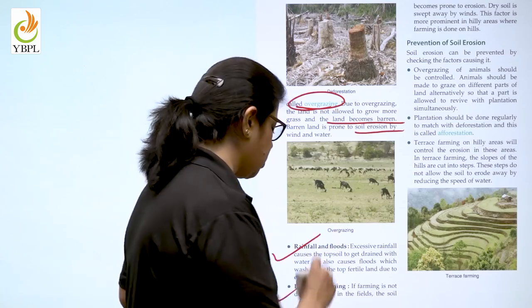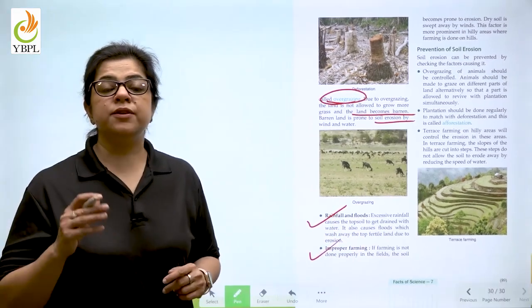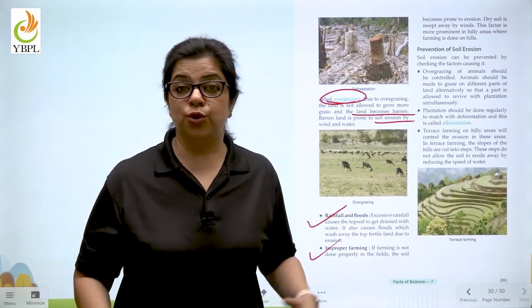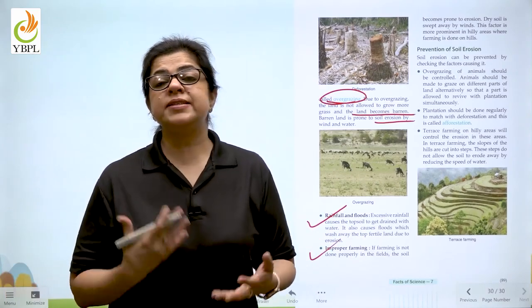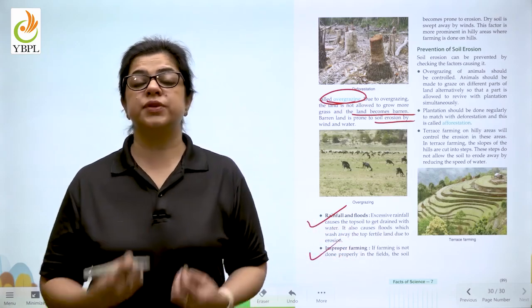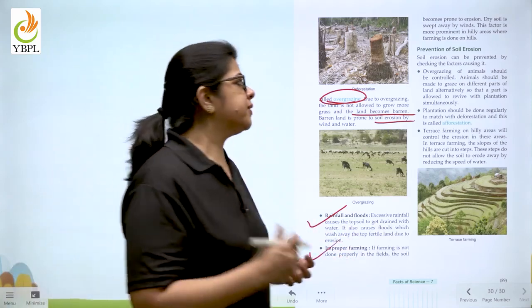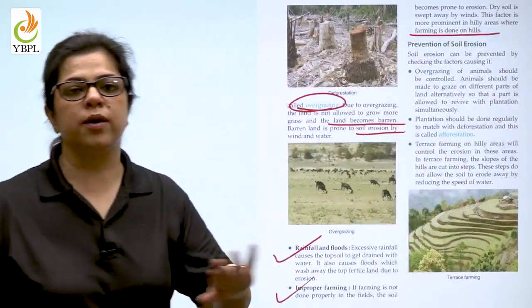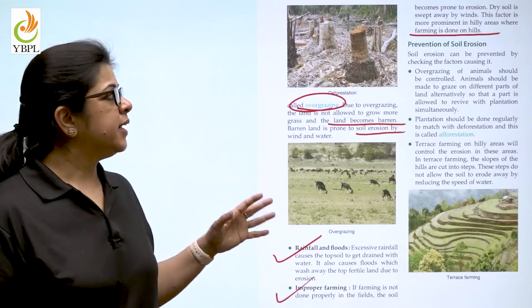Next is improper farming. When the fields are not cultivated properly, if they are left barren for a long time, or the field is continuously cultivated, then the soil will continue to lose its fertility. And what will happen in that case? The soil is going to go away as it happens in the hills.